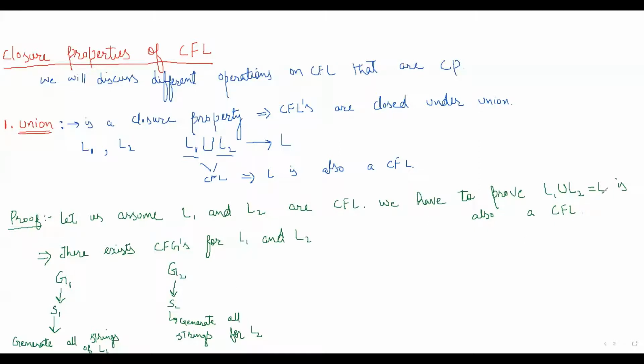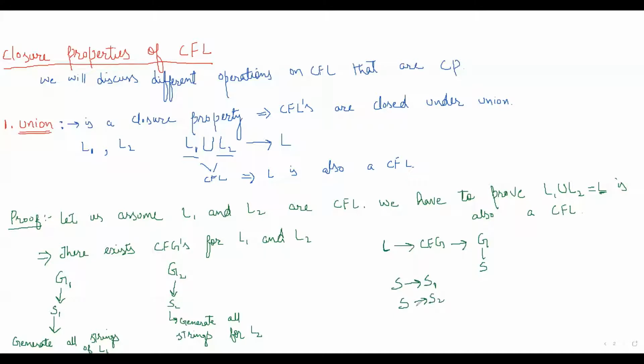Now let's take this language L. We have to prove this is context free. So let's say L is our language, and we will make a context-free grammar for this language L. Let me take a context-free grammar G, with starting symbol S, such that S has the following production rules: S gives S1 and S gives S2.